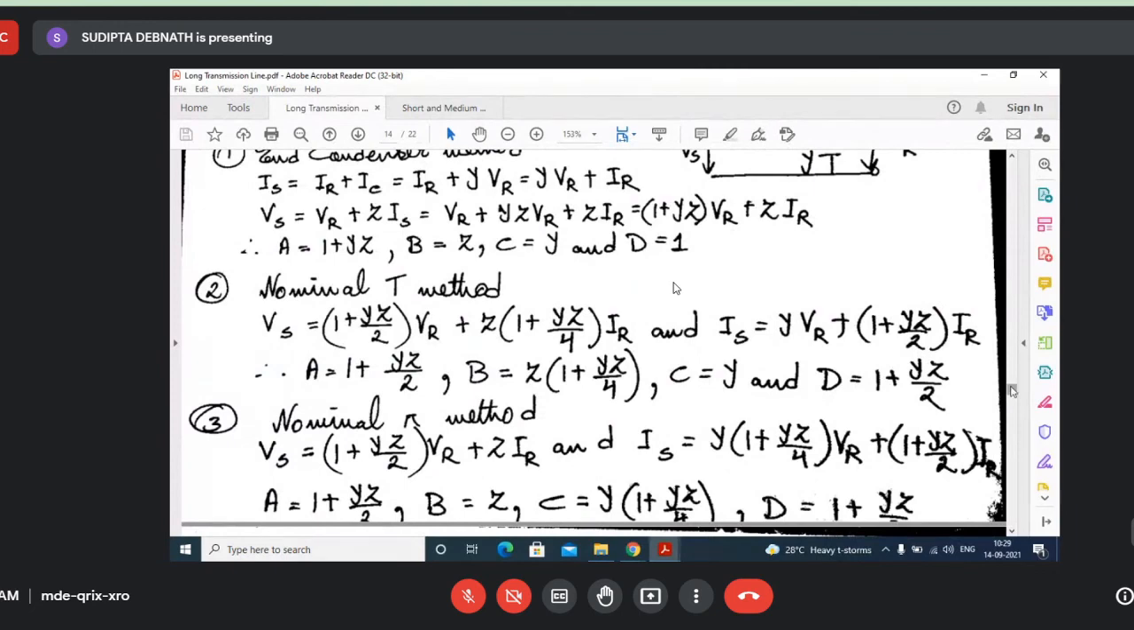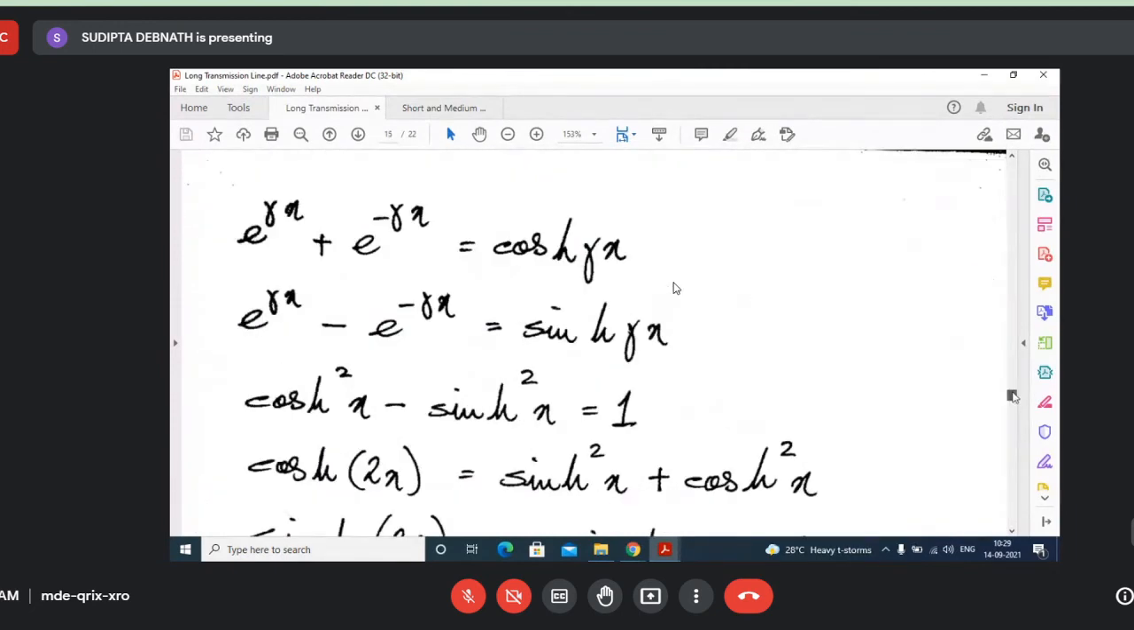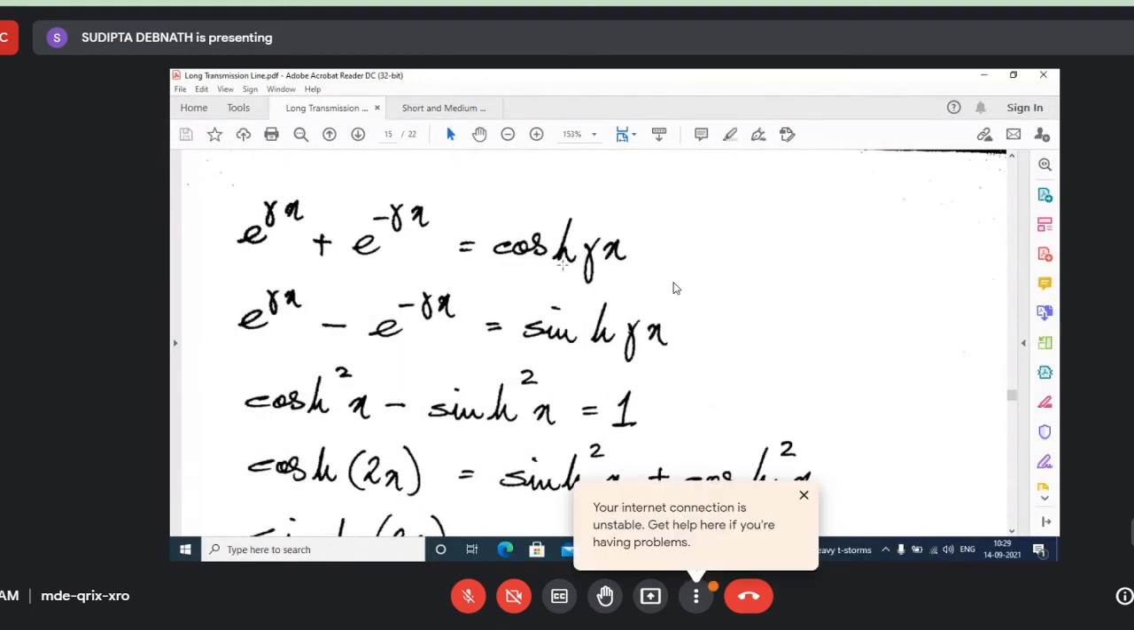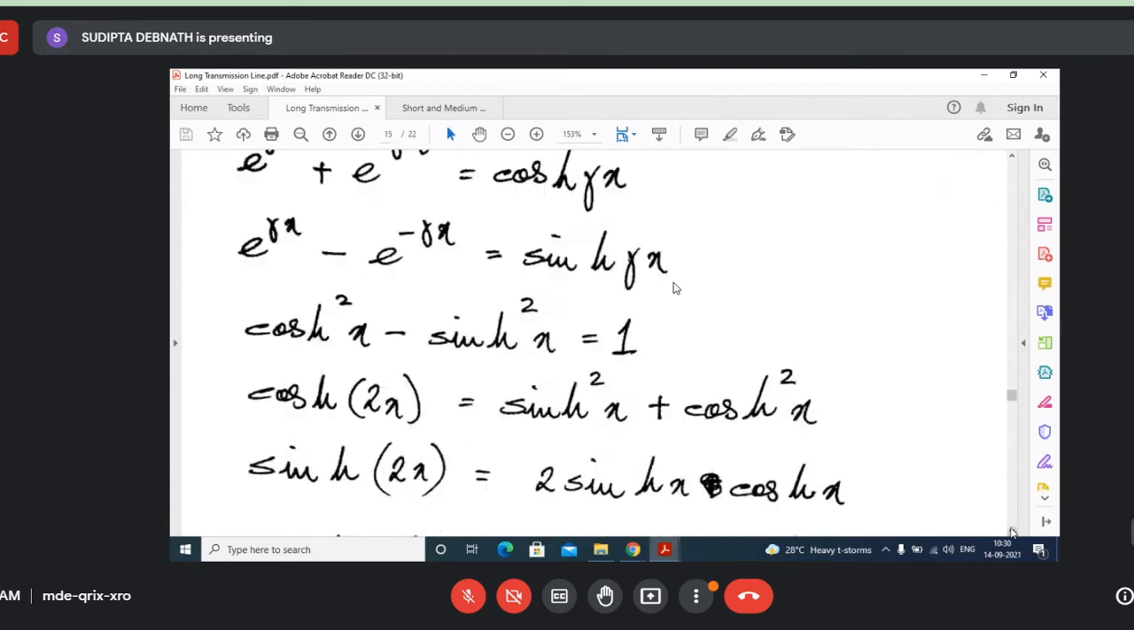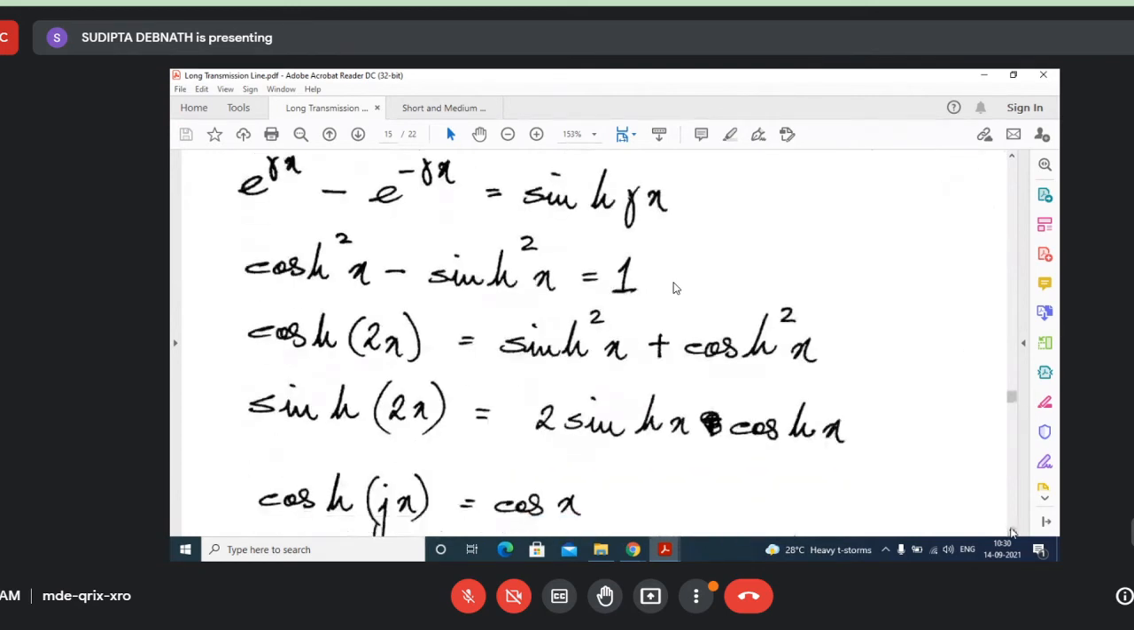Now, in the long transmission line, to know this relation, suppose you want to find out any value, then you can easily find e to the power something from your calculator. So you need to know what is cosh gamma x. It is e to the power gamma x plus e to the power minus gamma x. What is sinh gamma x? It is e to the power gamma x minus e to the power minus gamma x. Later on, you will require all these relations of hyperbolic functions. Not all relations, but only 3 relations you need to remember, because it is different for normal cosine and sine functions.